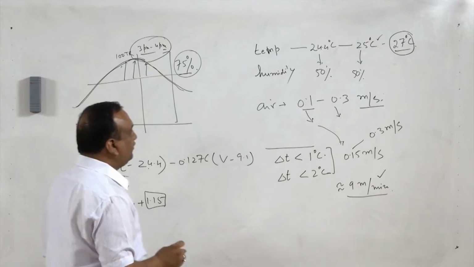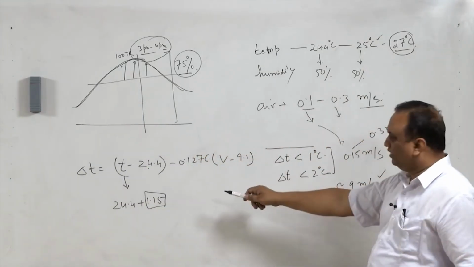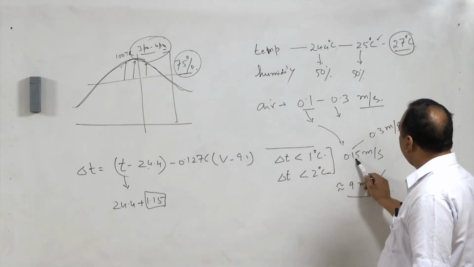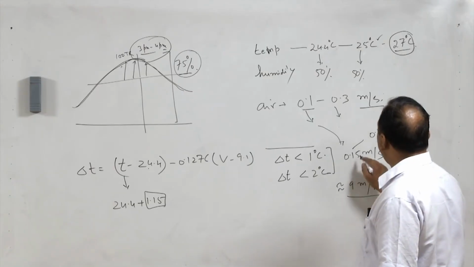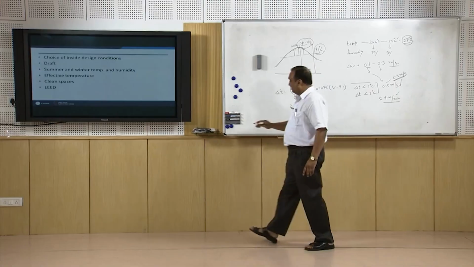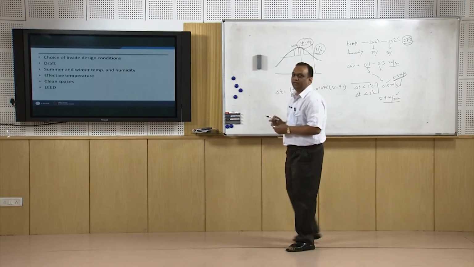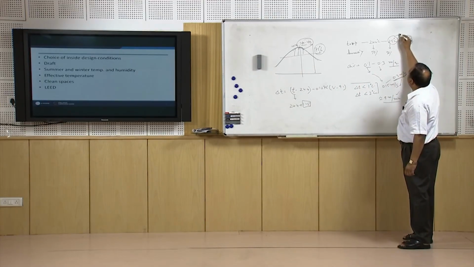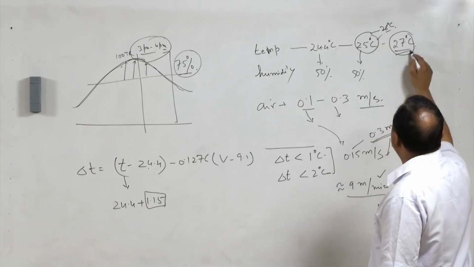If this T is 25 degrees centigrade, we can go up to 26.15 degrees centigrade, or 26.5, if we increase the velocity from 0.15 to 0.3 meters per second. This is the upper limit. So, comfortably, because this temperature is 25, even if the temperature is 26 degrees centigrade in the room, you will not feel uncomfortable. So, we can easily go up to 27.